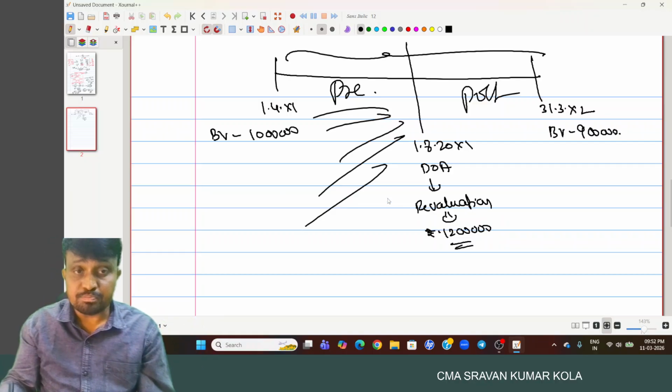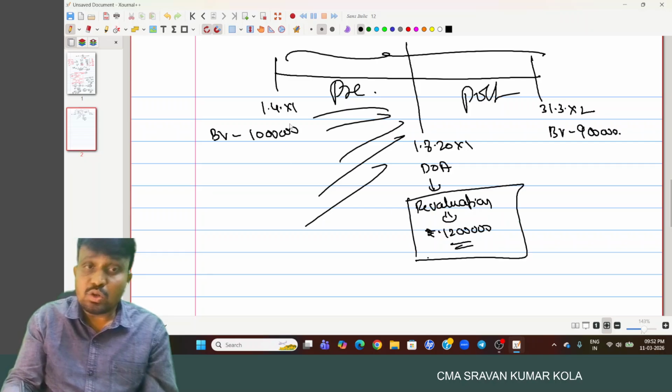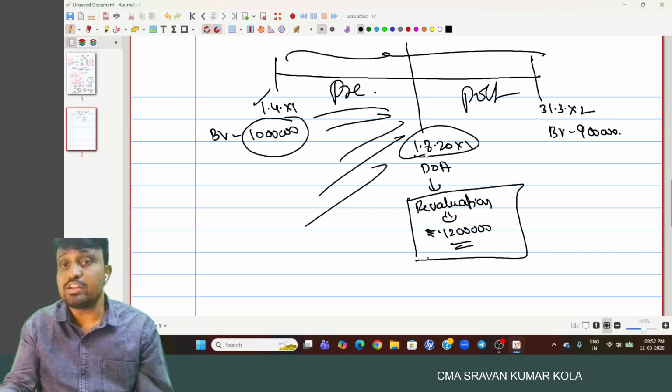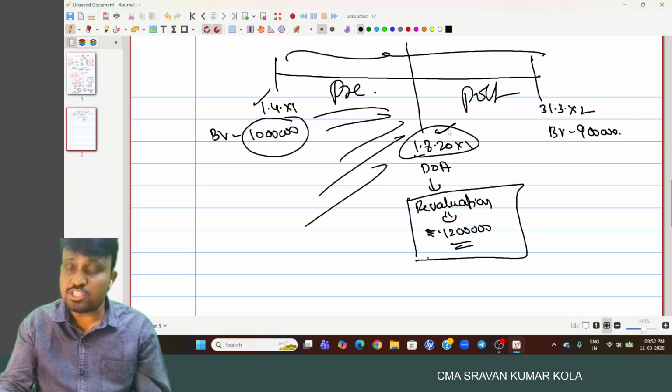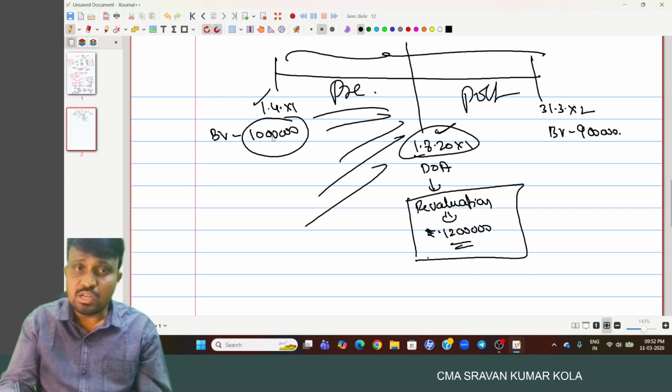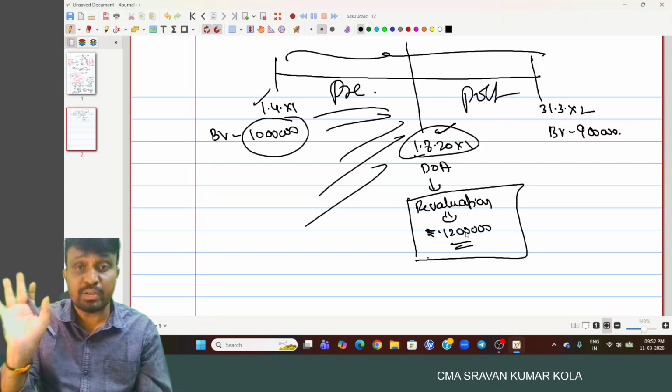Because this complete part belongs to before acquisition, it is covered under pre. But in the question, they provided the book value at the beginning of the year, not on the date of acquisition. And if you remember, the book value on the date of acquisition is what we compare with the revalued amount, and the 2 lakh will be considered as the impact. We provide it in pre.